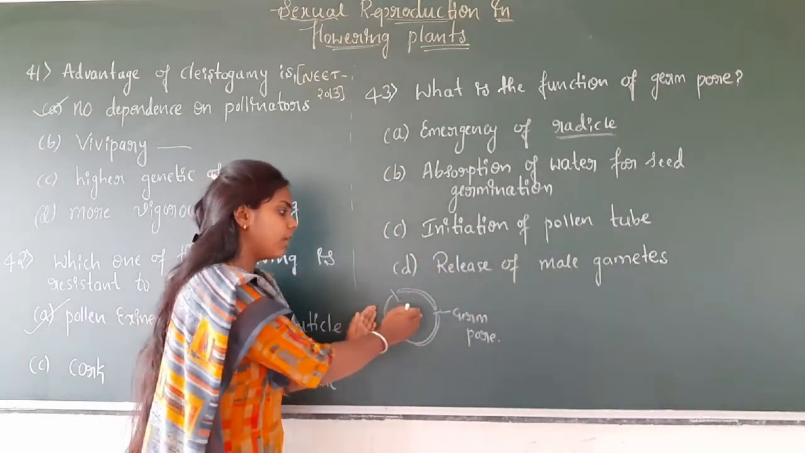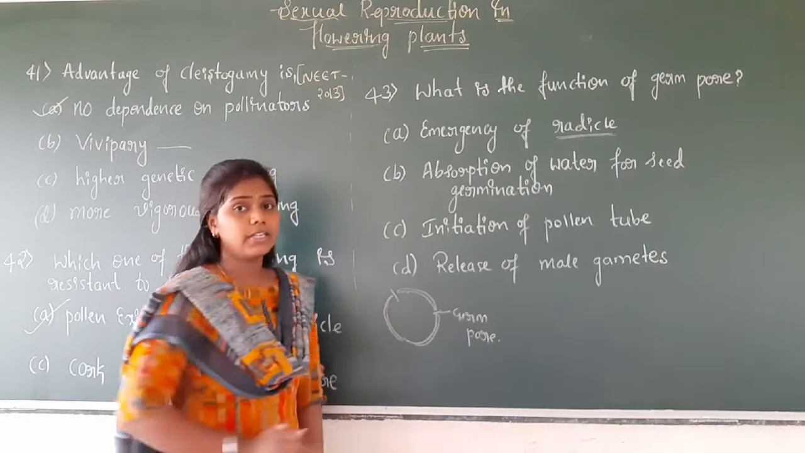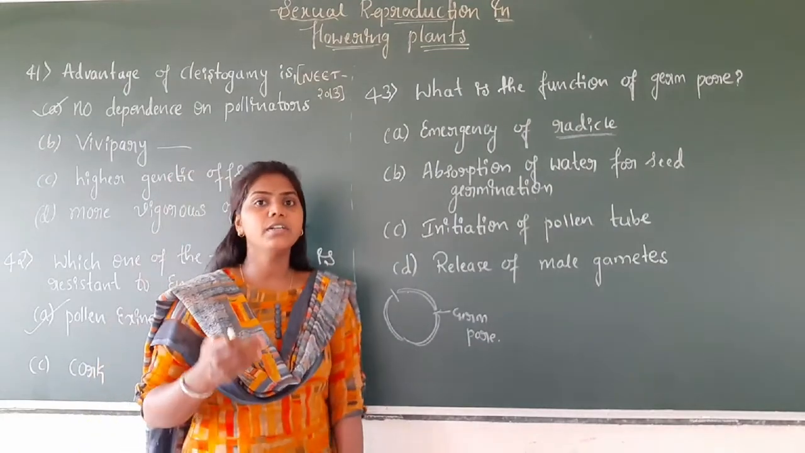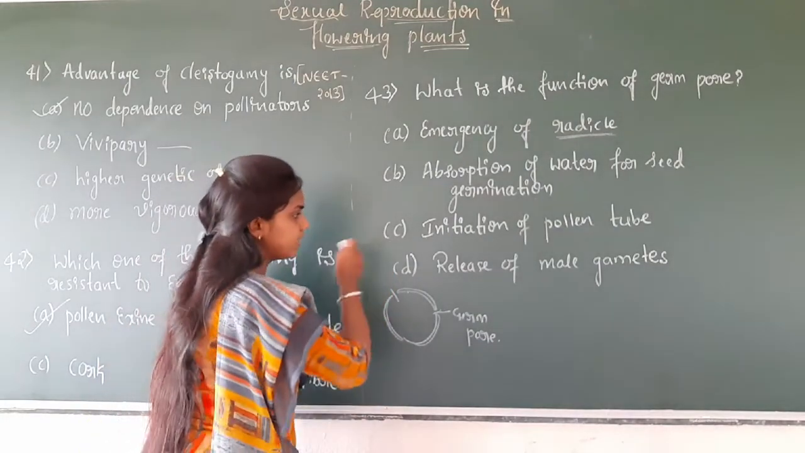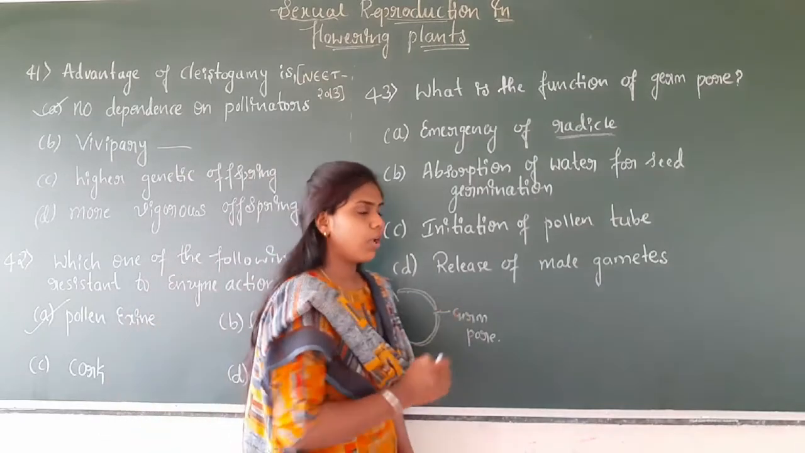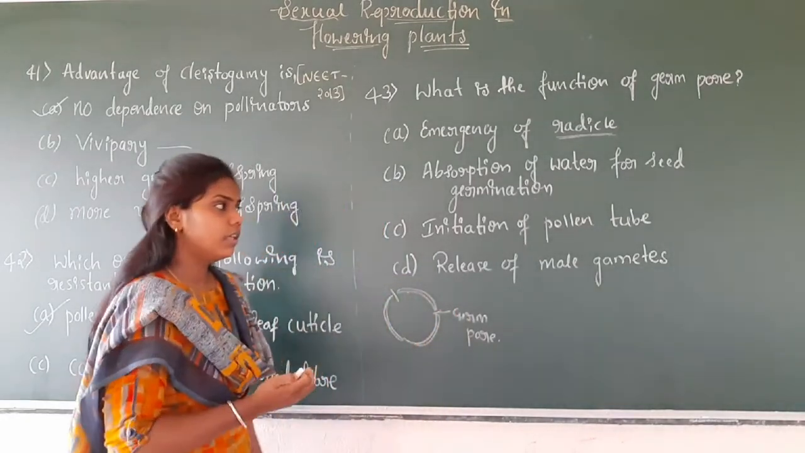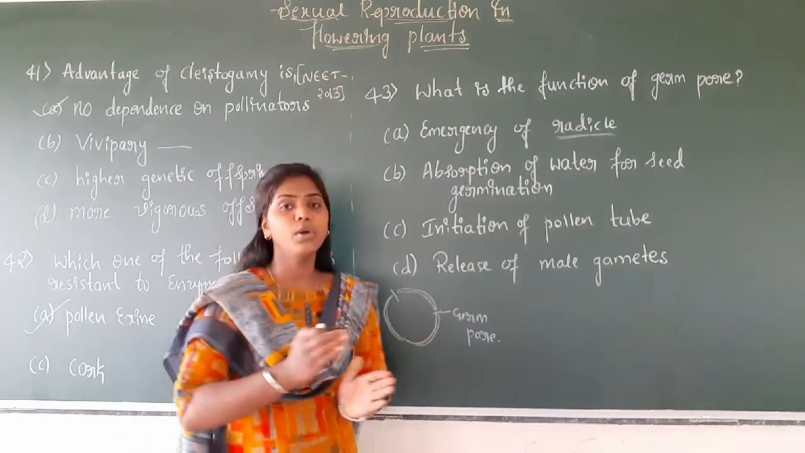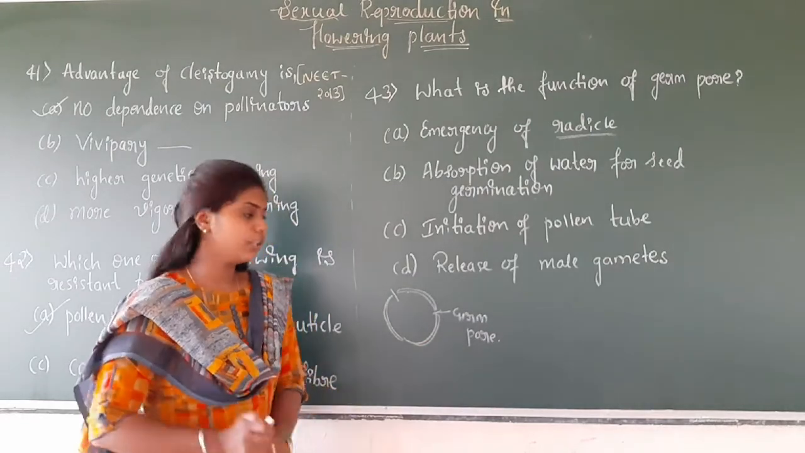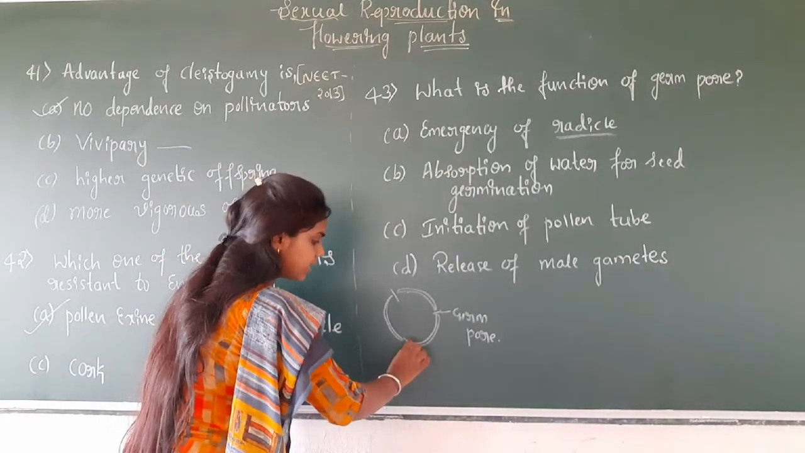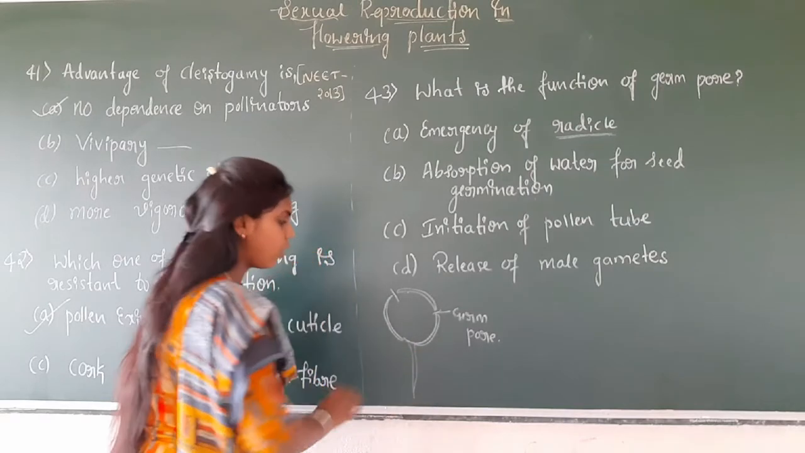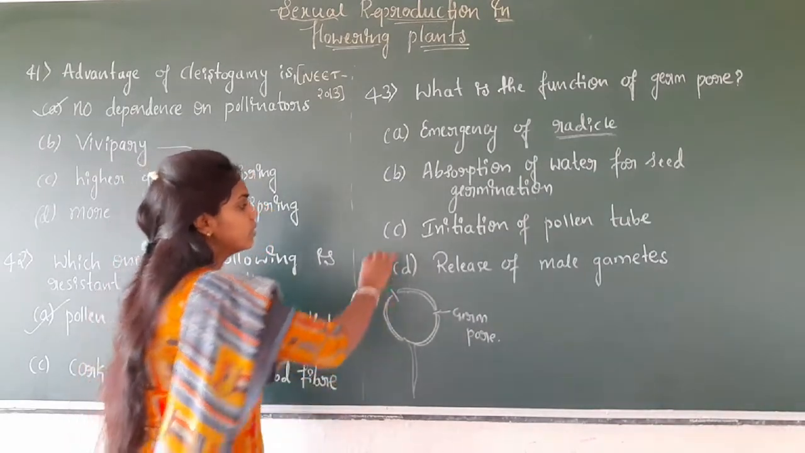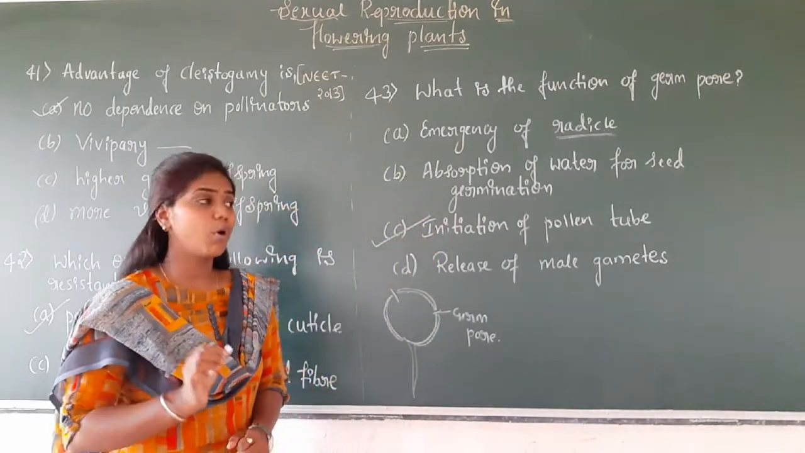Absorption of water for seed germination: the pollen grain does not involve any seed germination. Seed germination takes place during the development of the seeds. Option C is initiation of pollen tube. Obviously, the germ pore of the pollen grain helps to initiate the formation of the pollen tube. So the correct option in this question is initiation of pollen tube.